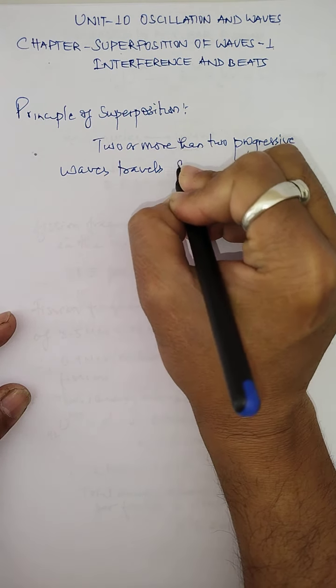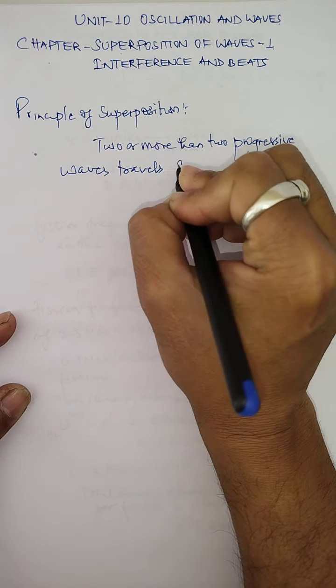So we are taking two waves, but the principle of superposition can be defined even for more than two waves which superpose each other. And this principle is called the principle of superposition.